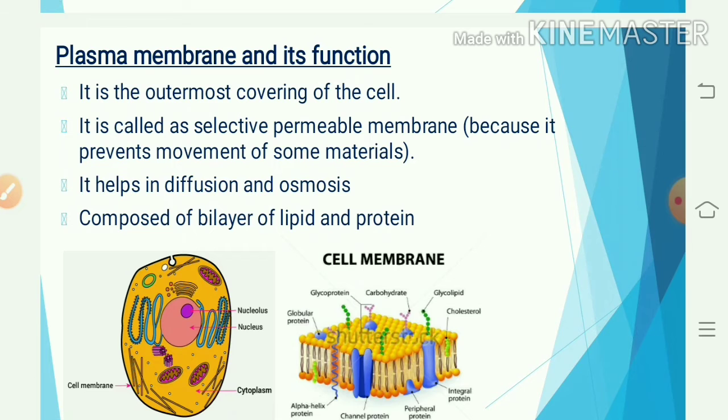Now, plasma membrane and its function. The plasma membrane is a thin, living, flexible, transparent, electron microscopic and elastic membrane which is semi-permeable, outside the protoplasm. It is also called the cell membrane or plasma lemma.